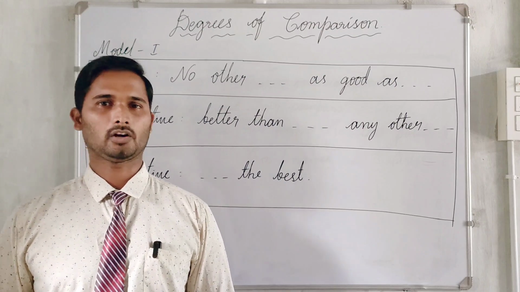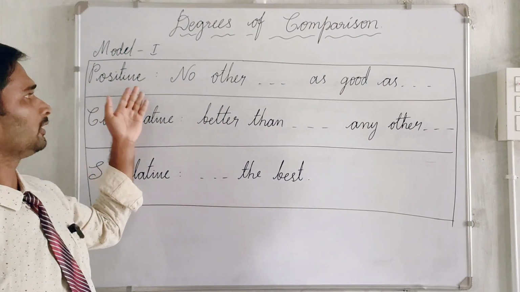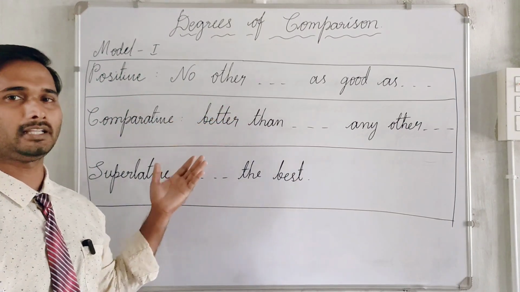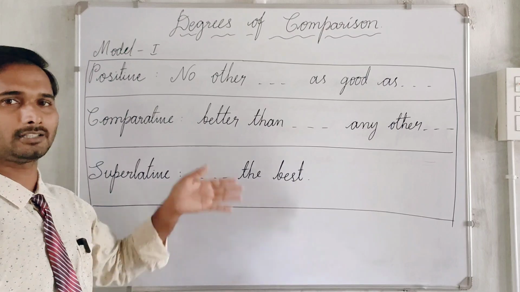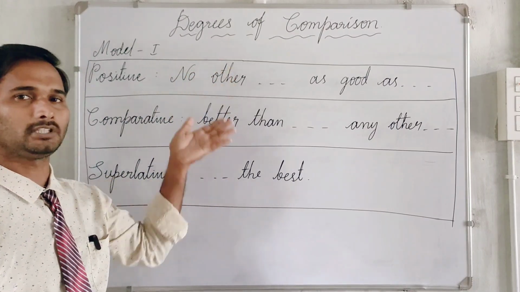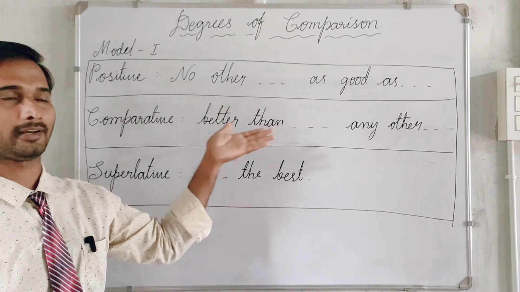There are some models or types in comparison. Here is the first model, positive form. Some keywords we can use to form the comparative and the superlative forms, and we can transform the comparative to superlative, superlative to positive, and positive to the comparative. Here is the first model and some key points.